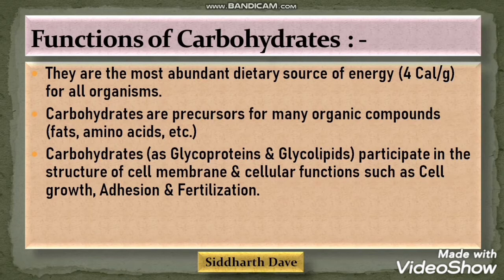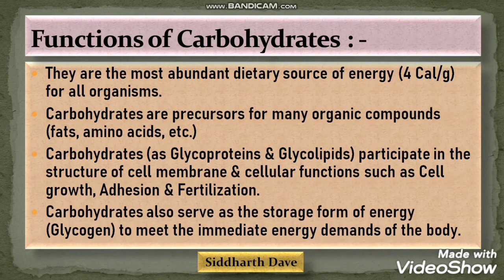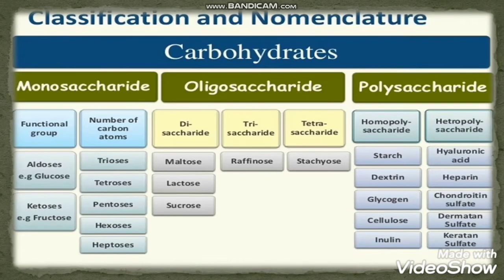Carbohydrates as glycoproteins and glycolipids participate in the structure of the cell membrane, which is also known as the plasma membrane surrounding the animal cell, and they are also involved in some cellular functions such as cell growth, adhesion, for attachment, and fertilization. Carbohydrates also serve as the storage form of energy, that is glycogen. You all know that food is stored in the form of glycogen in animal cells to meet the immediate energy demands of the body.